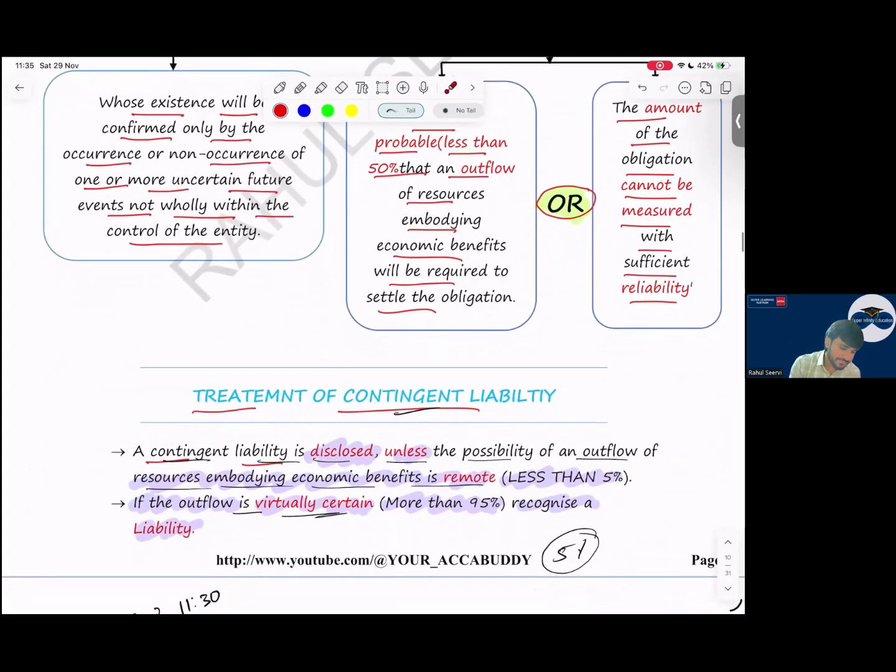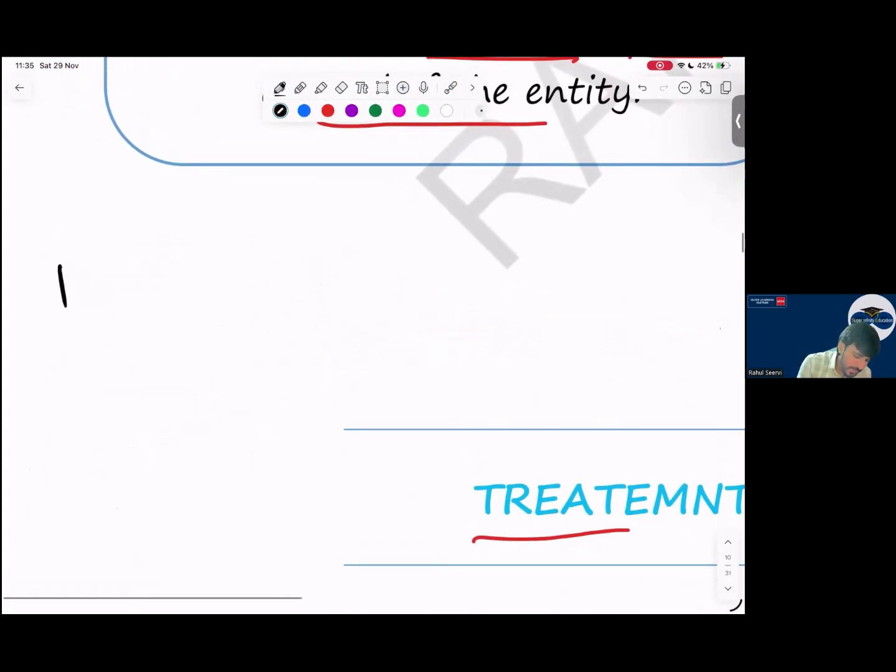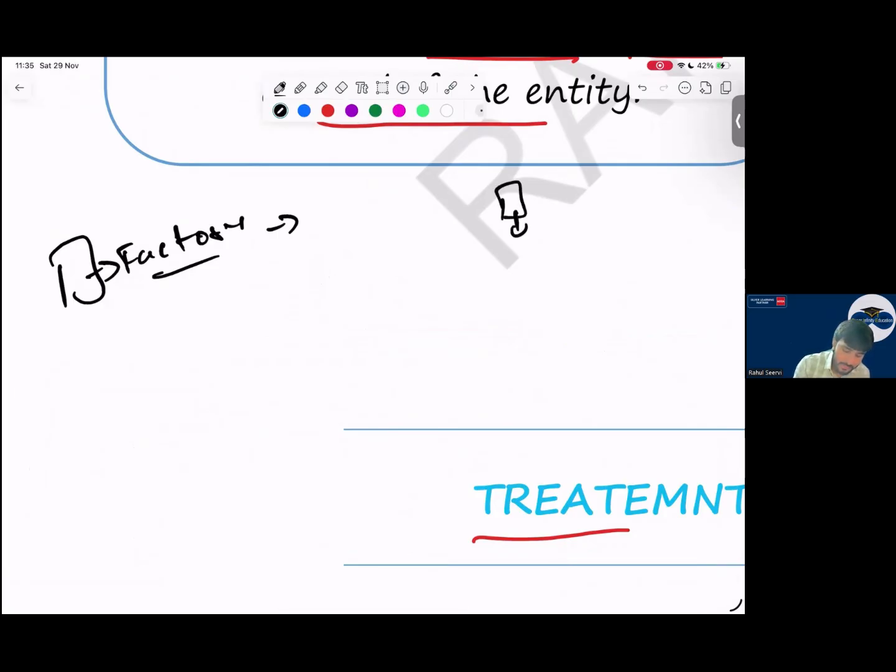Now, everyone, I say that today a company is there, a factory is there. This factory will purchase some smoke filters in future, smoke filters as an asset.